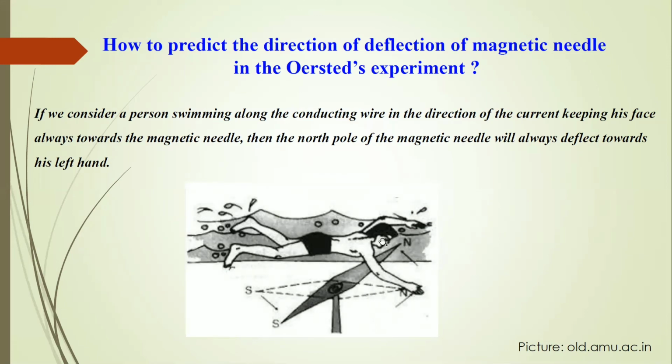Then, when the current is flowing in this wire, the north pole of the magnetic needle will always be deflected towards the left hand of this swimmer. From this equilibrium, when the current was flowing from south to north, the north pole shifted towards the west. This is the rule by which we can easily say in which direction the needle will deflect due to the flow of current. So this is all about the famous Oersted experiment.